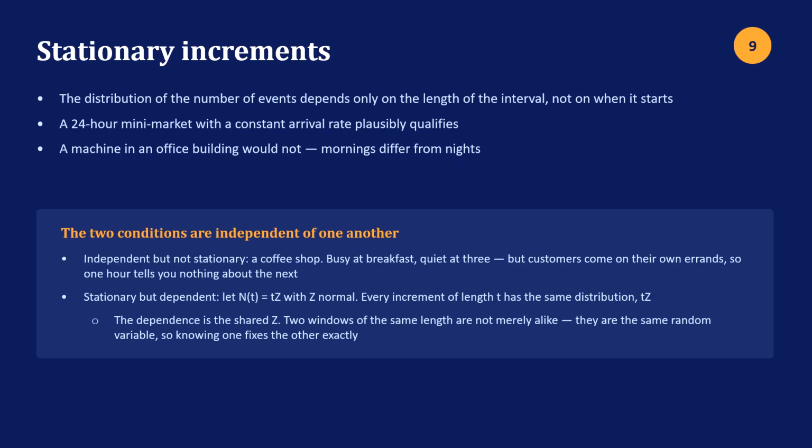The second condition is stationary increments. The distribution of the number of events depends only on the length of the interval and not on when it starts. So that's stationary increments. Then I have an example here and a counterexample. A 24-hour mini market with a constant arrival rate plausibly qualifies. So you have the same distribution of events regardless of time of day. It just depends on the length of the interval. So that may be the case here.